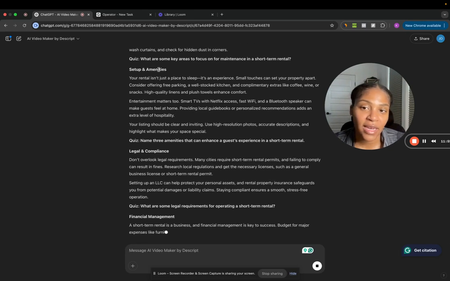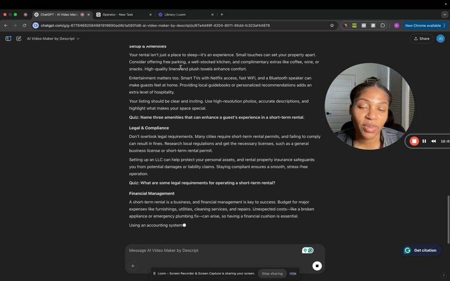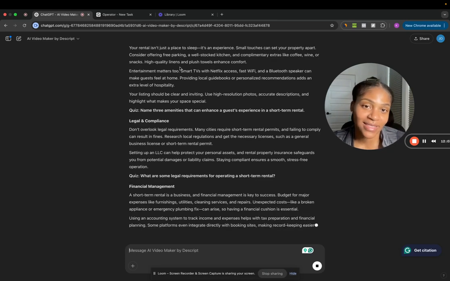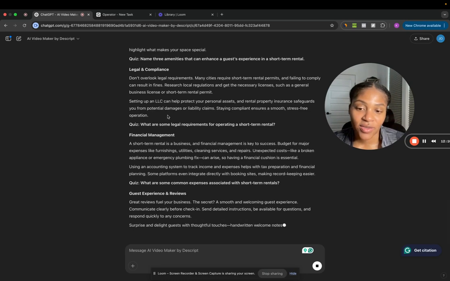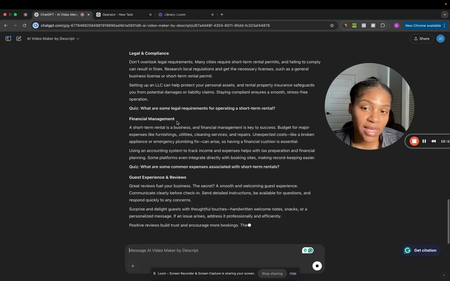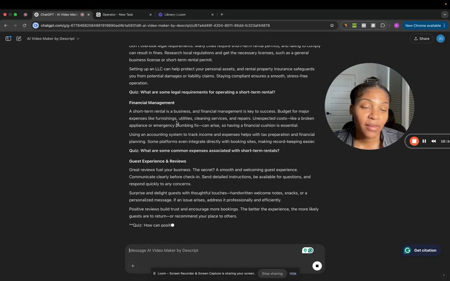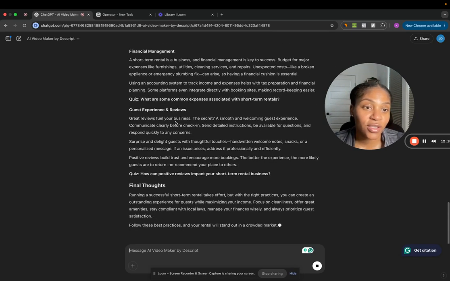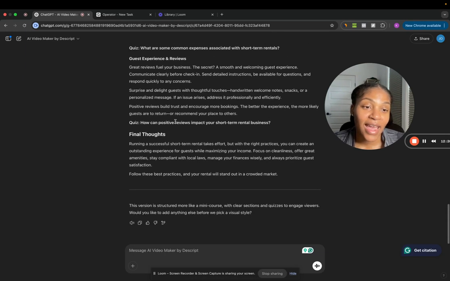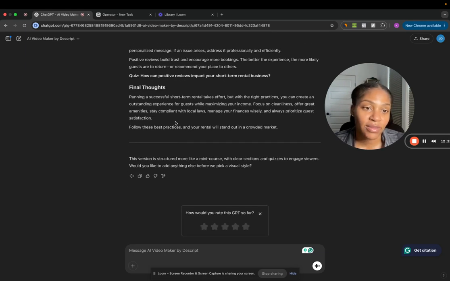Like things like setup and amenities. Your rental isn't just a place to sleep, it's an experience. Small touches can set your property apart. Yeah, this is really good. And it includes the quiz at the end. And so the great thing about this is you can literally just interject and add your own color to this script as it's getting built out. Yeah, no, I think this is good. Good job, Descript. Let's go.